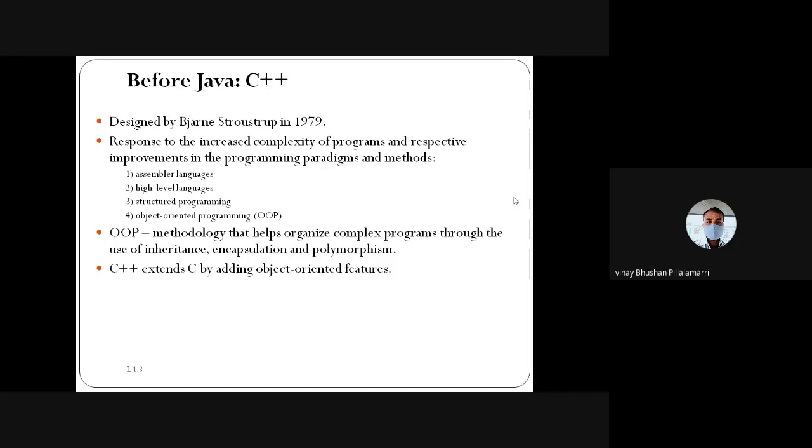Okay, in response to the increasing complexity of programs, C++ was invented with new concepts, such as programming paradigms and methods, from assembly language, high-level language, and structured programming, to the object-oriented programming concept that was invented through C++. Objects are introduced mainly to decrease the complexity of programs, organizing the objects with the use of inheritance, encapsulation, and polymorphism.